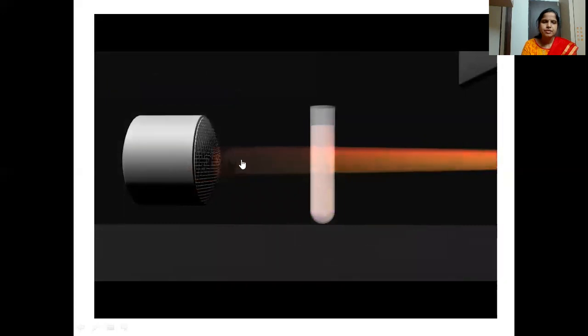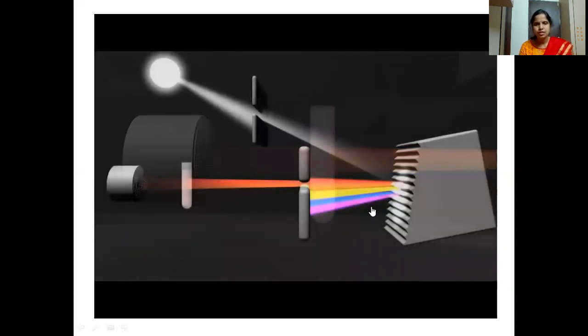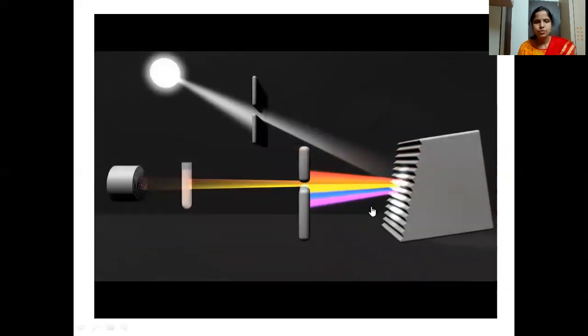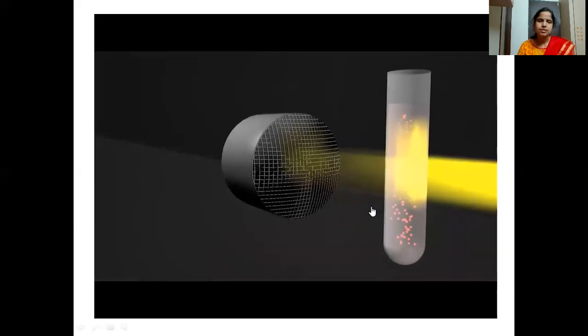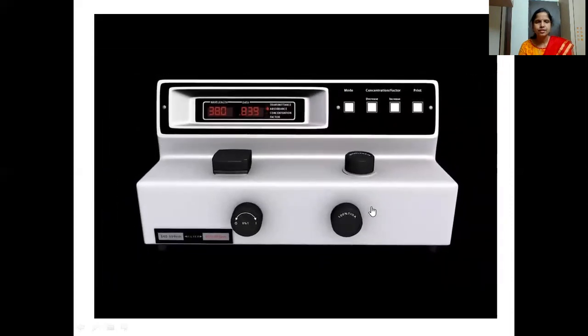It may be either transmitted light or absorbed light, and it shows a signal. It will give both readings. If you want the transmittance, there's a knob there, so you will get the percentage of transmittance, or you can get the absorbance also.